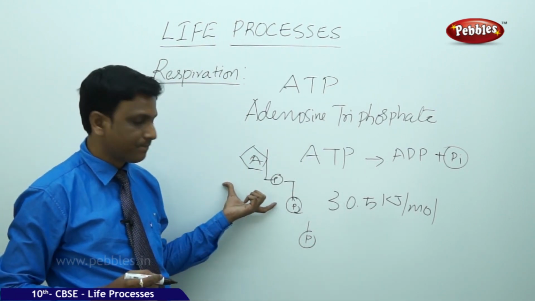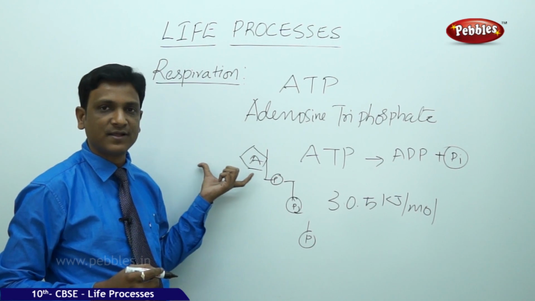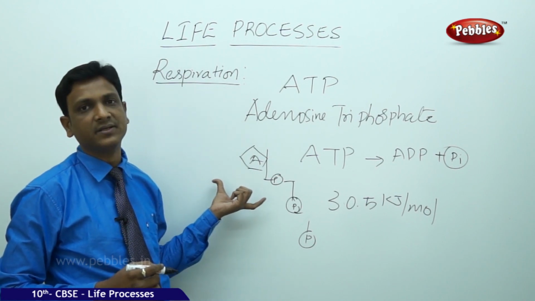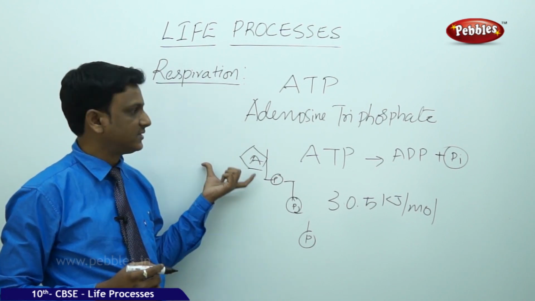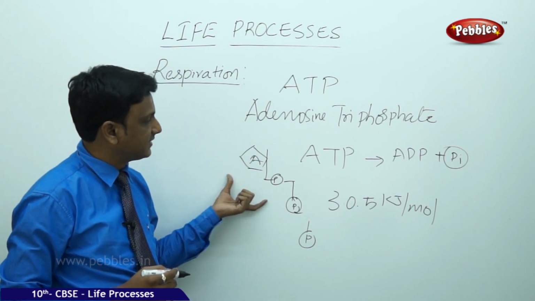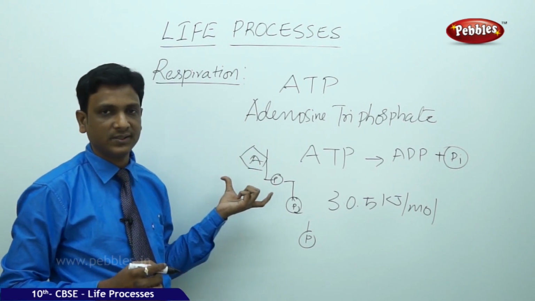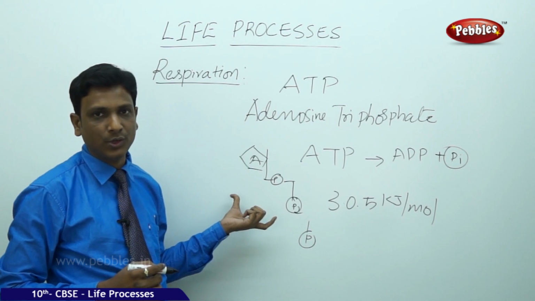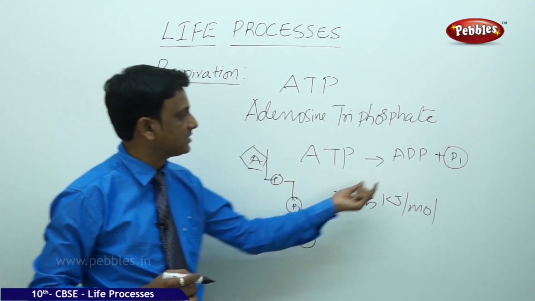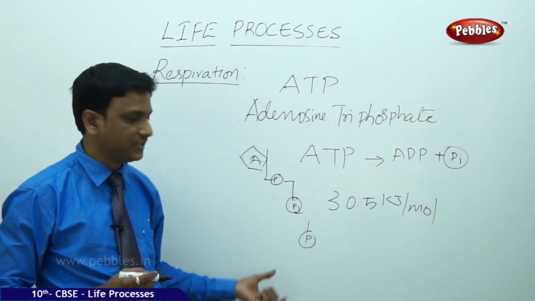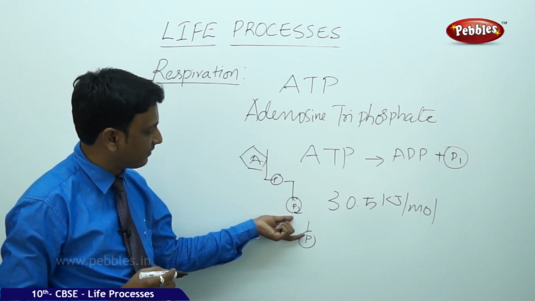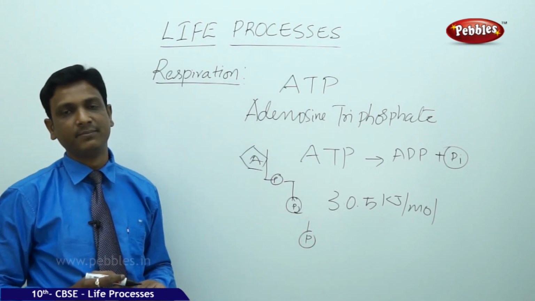This ADP again gets another phosphate bond and becomes ATP. This takes place during cellular respiration. Again these ADP are converted to ATP. So ATP is an energy packed molecule. Once the energy is taken out, it becomes adenosine diphosphate. The energy is stored in the last terminal phosphate, the third phosphate of this ATP.